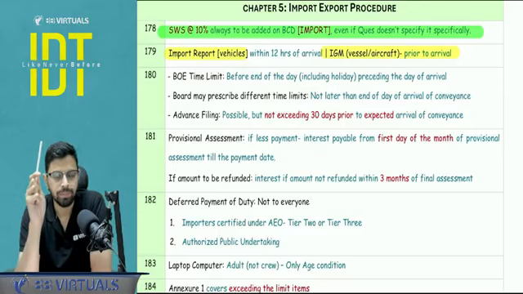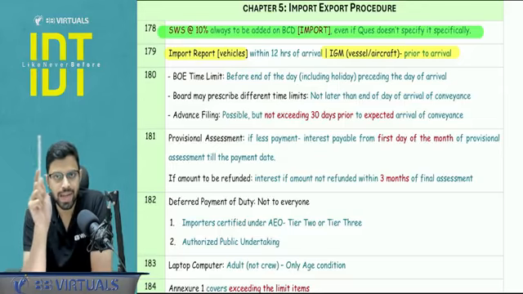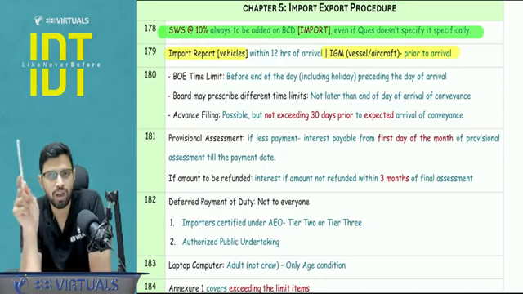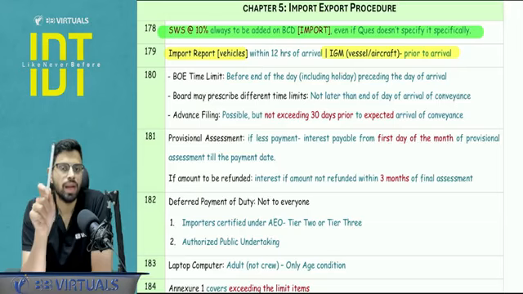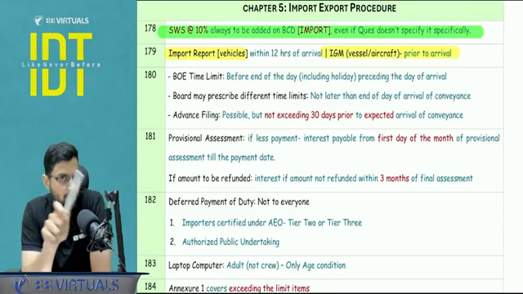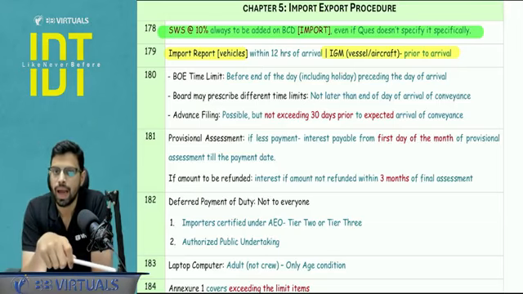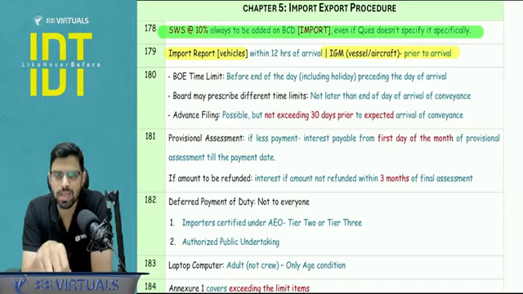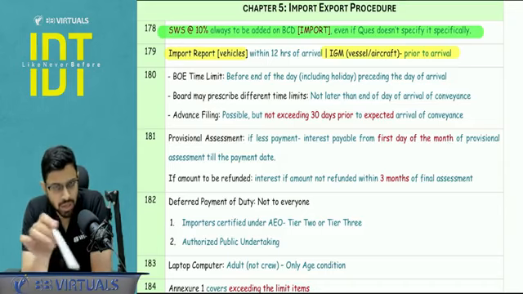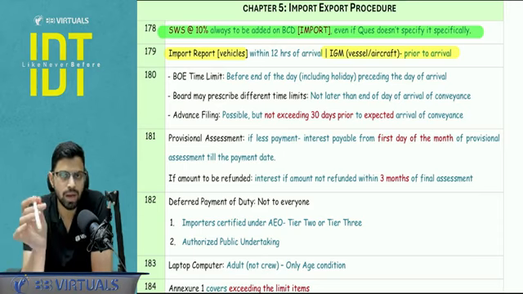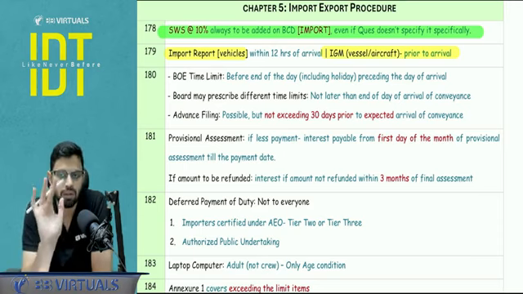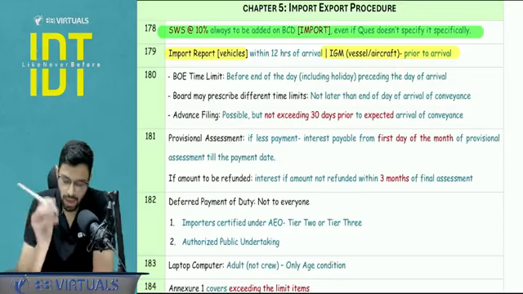Just a point to be noted, I did not cover the dates and rates which we have to pick in case of export of goods. So please understand, the BCD rate has to be taken on the date section 51 let export order is given in case of export, and the rate of exchange of CBIC you have to take on the date when the shipping bill is filed. Again, export was asked in your MCQ in the September 25 paper, so maybe it is not repeated in this attempt, but still we never know what kind of question they can ask.